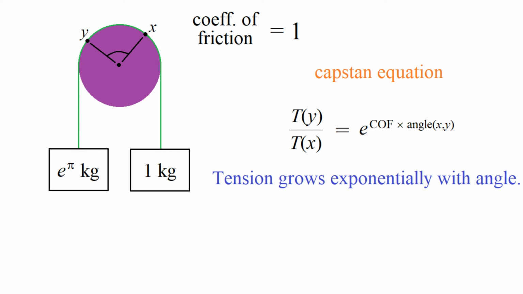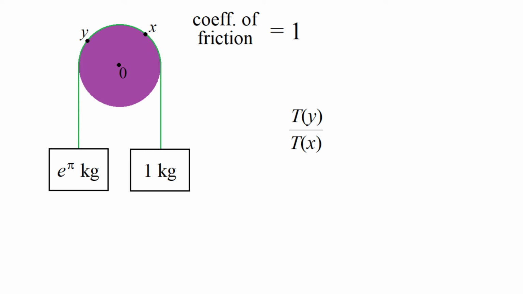So let's imagine that the plane that this lies in is the plane of complex numbers. So that's the number plane that I referred to earlier. And let's imagine that the center of the disk is the number 0. And so if we say that the disk has radius r, then we can say that the rightmost point of the disk is the number r, the leftmost point of the disk is the number minus r, and the top point of the disk is i times r.